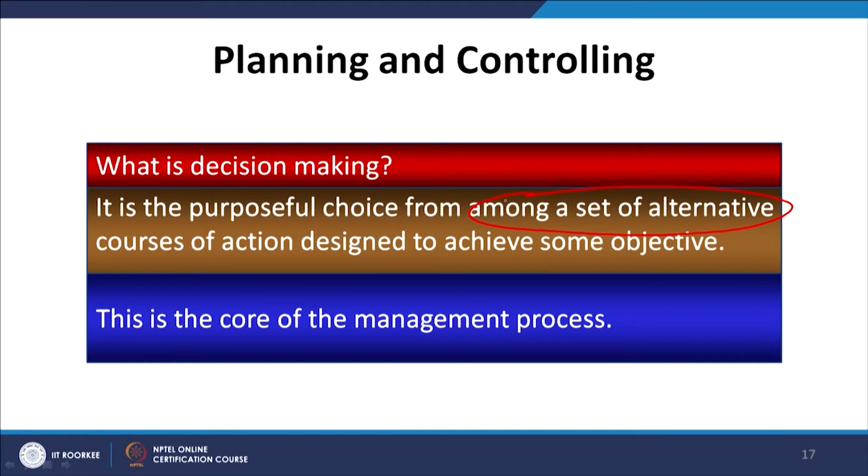If you have the set of alternatives, then you have to choose which of the options is better for us, which we should implement in the firm, in the organization. There we need the planning, because we are planning to reach a level maybe after 6 months or after 1 year.